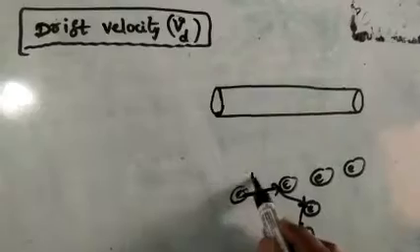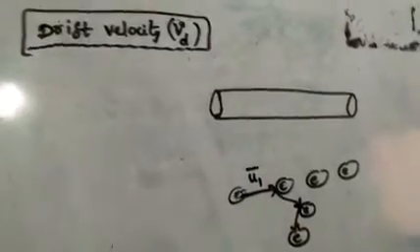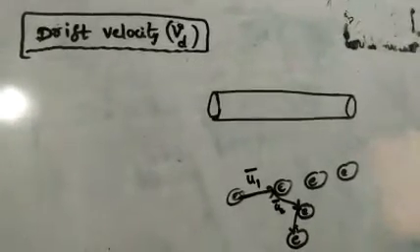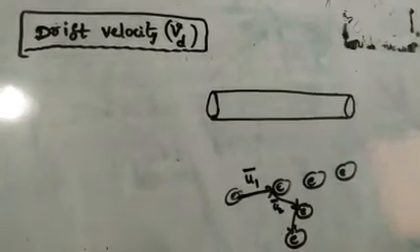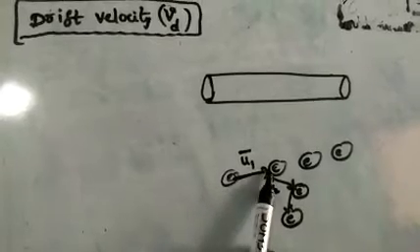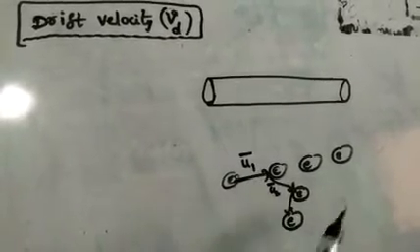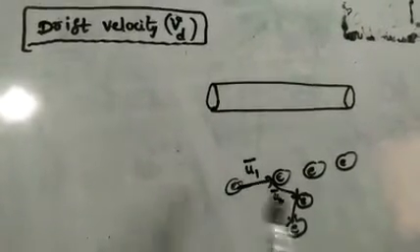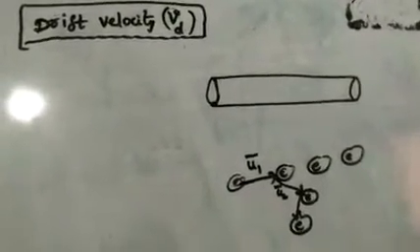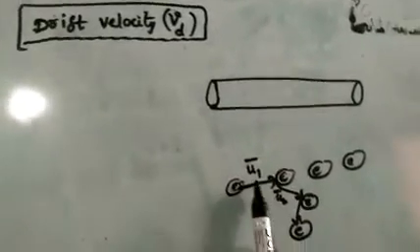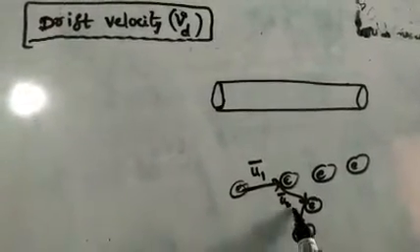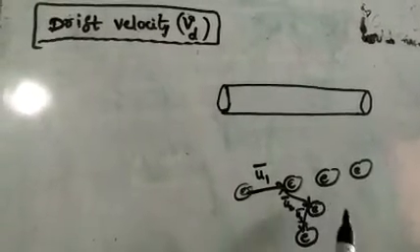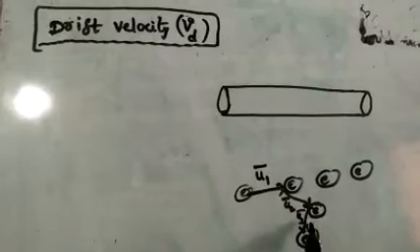While moving, the electron has some velocity, thermal velocity. I am taking it as u1 bar. After the second collision, it has thermal velocity u2 bar. What is thermal velocity? It is the velocity acquired by the electrons due to the room temperature, the surrounding temperature. After the third collision, it is u3 bar. So these are the thermal velocities: first time, second time, third time.